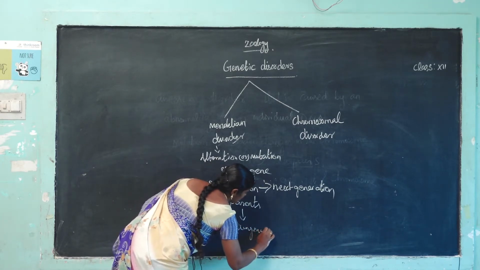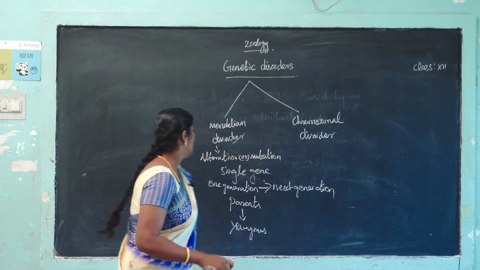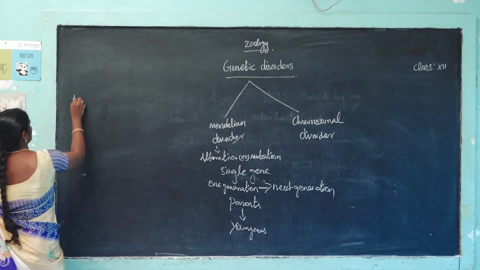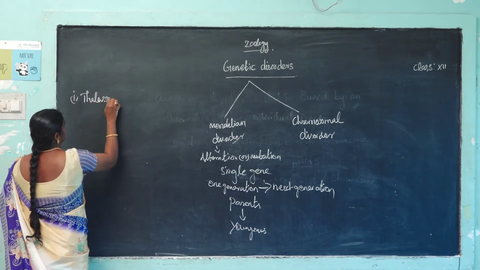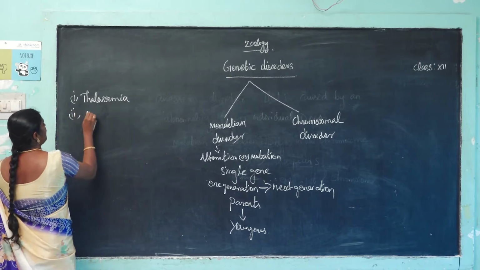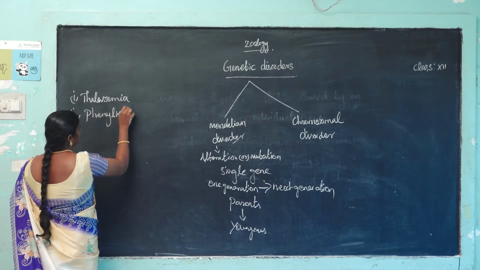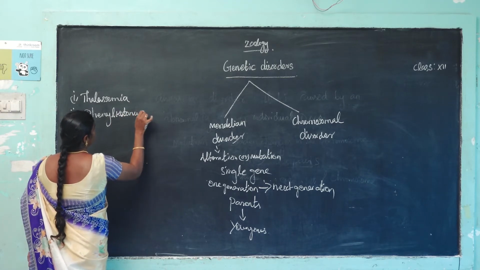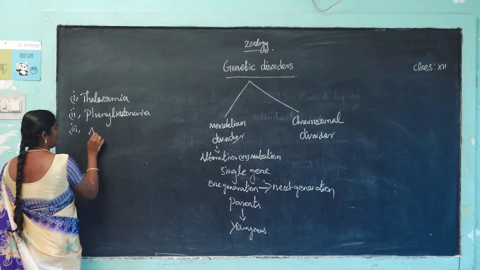The disorder names: the first one, thalassemia. Second, phenylketonuria. Third, albinism.